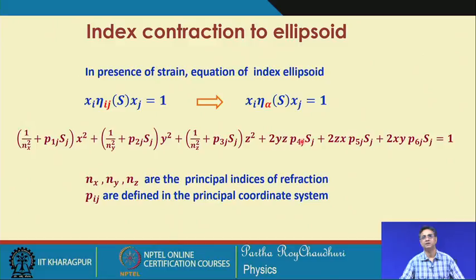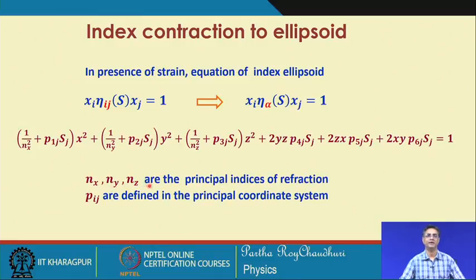These are the change due to the off diagonal terms of the strain matrix, that is the shear strain components. These are the longitudinal, these are the normal strain components. So, these are the shear strain components.